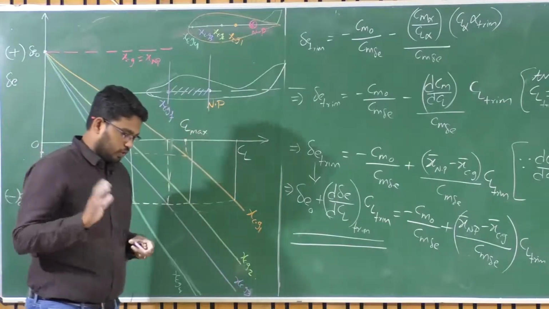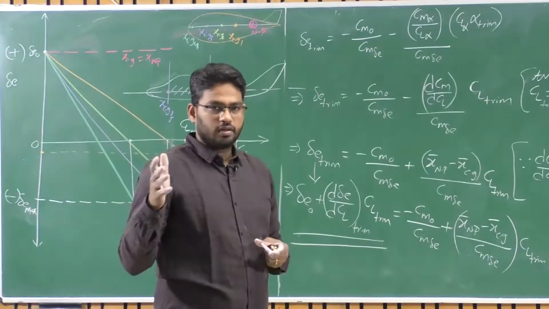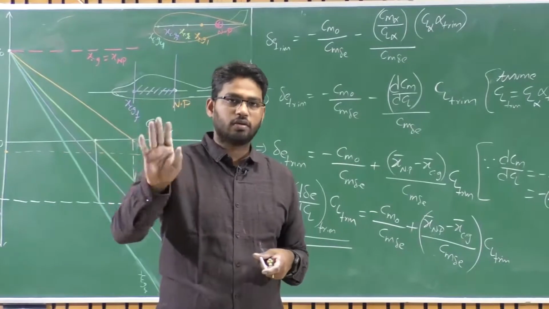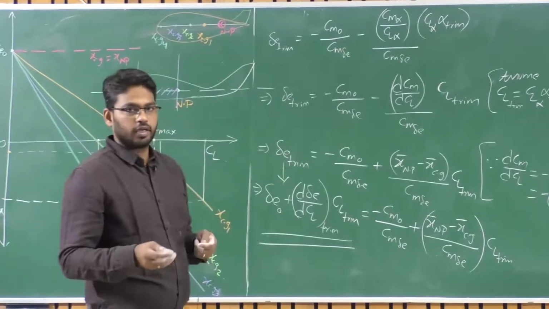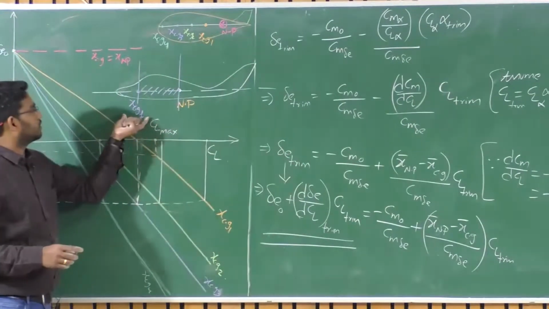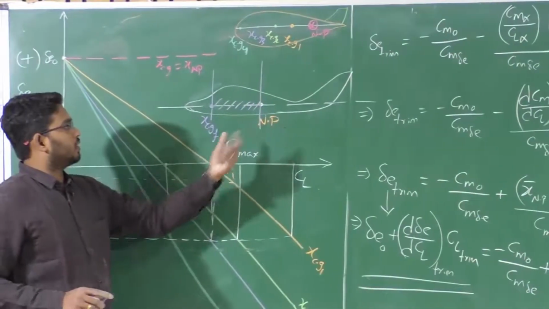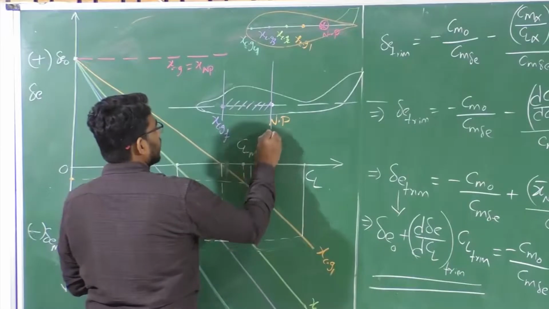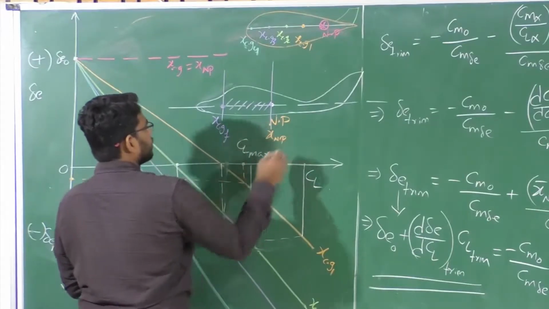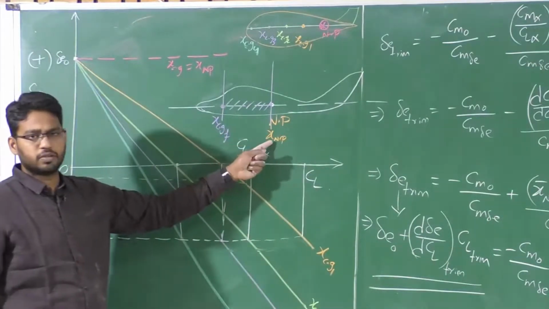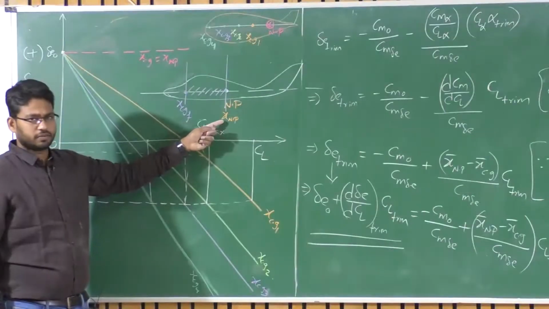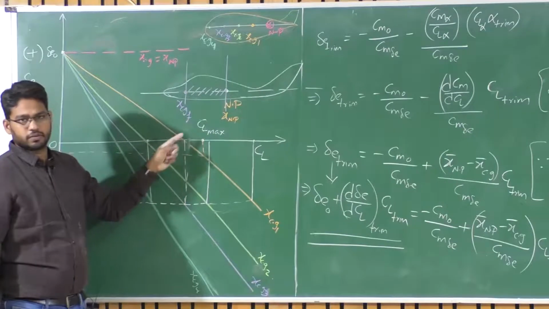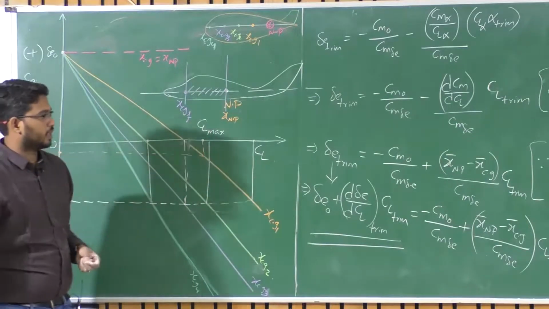See, we are not talking about stick fixed and stick free conditions, because in a UAV there is no point of stick free. It is always controlled by a servo motor, right, or an actuator. So this is nothing but the most aft location, XNP, the neutral point for static stability, and the most forward location is XCGF, which is governed by this delta E max.